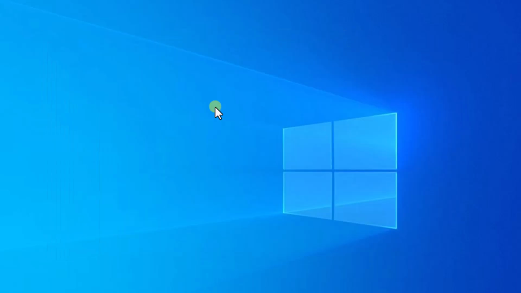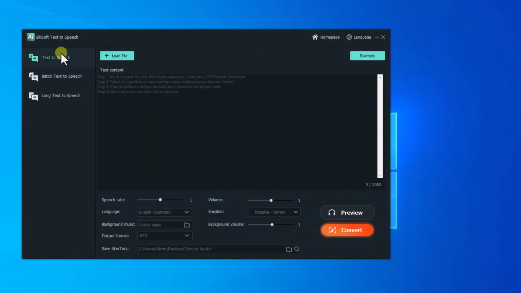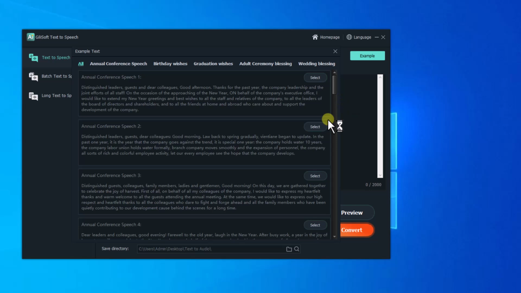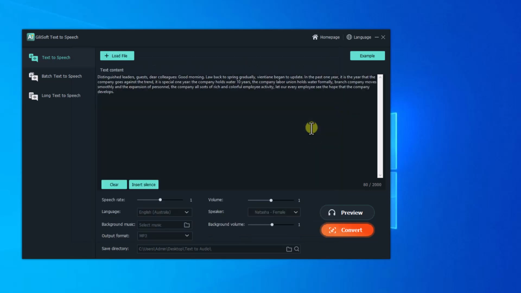Text to audio. Text to audio converts written text into audible speech, enhancing accessibility and providing an alternative way to consume content. It can be used for audiobooks, navigation systems, or any situation where audible output is preferred, offering convenience and flexibility.